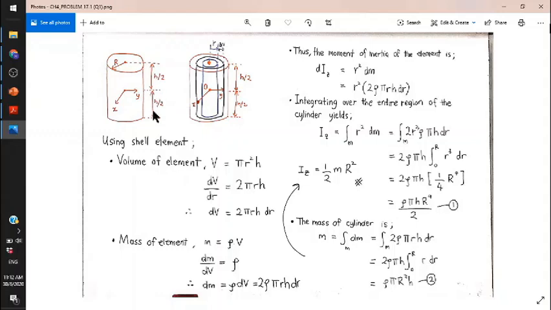Using shell element for the first method, since this question is in cylinder shape, you have to obtain the volume of the cylinder. The volume equation of a cylinder is V equal to pi r squared h. The first thing you need to understand is why you have to determine the volume.